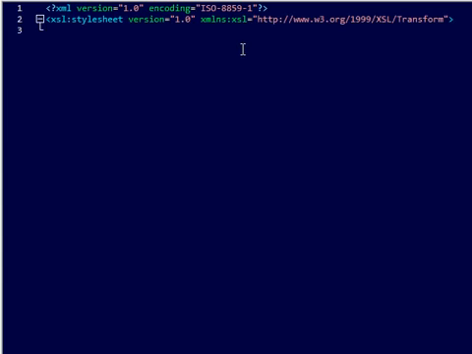Now in our movies.xsl file, we're going to want to put in our opening XML tag, and I'm just copying and pasting this part of it. And then we also want to put in an XSL tag named style sheet, which shows the version and the namespace that we're going to be using. Now this is the very beginning of the XSL style sheet,